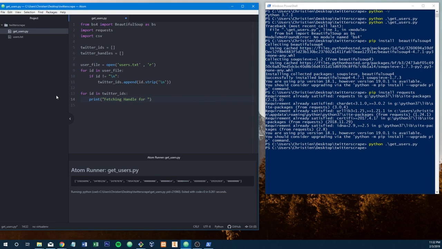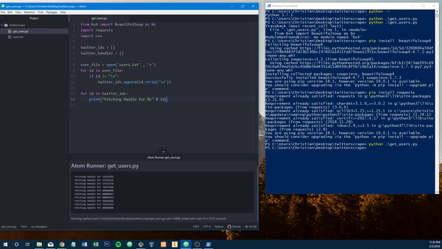handle for, and then we're going to do string replacement here using %s, which means string. We could also use %d for a digit, an int. You type your string in double quotes, and for any %s, you put another % afterward, and it will fill in the variable there with whatever the argument is, in order. So if we had %s, %s, %s, then we'd have three variables here. If you don't have the same number of arguments as the string calls for, you will get an error. But what we'll print out here is fetching handle for, and then it'll print out the number. So there we go, fetching handle for.